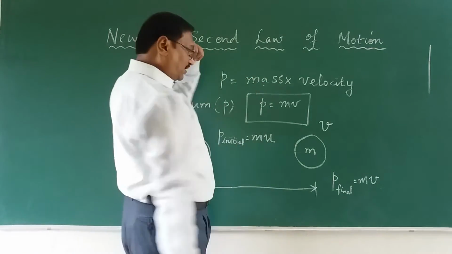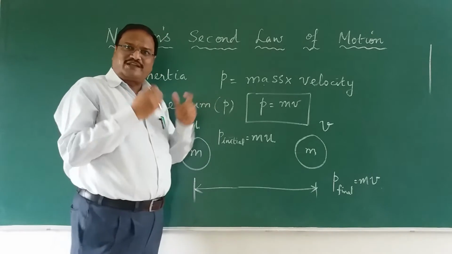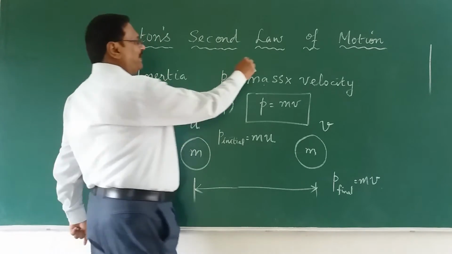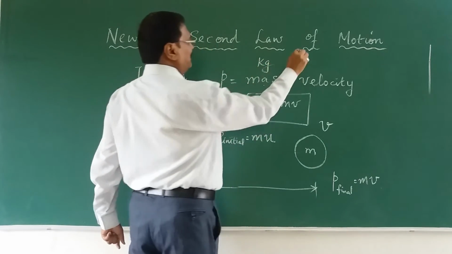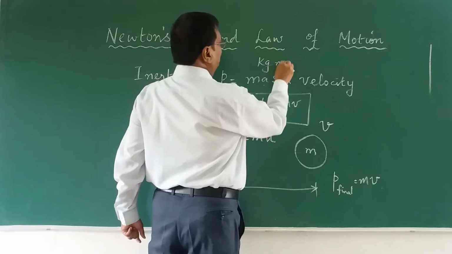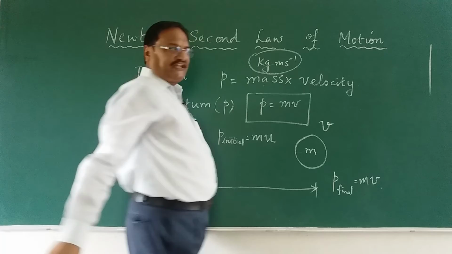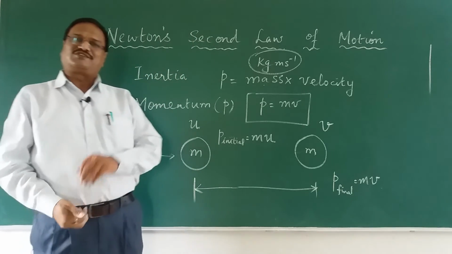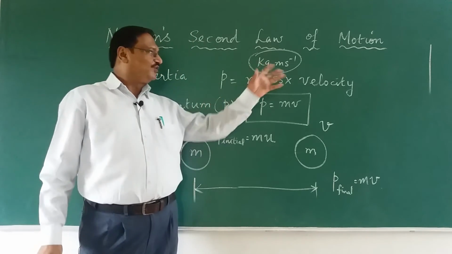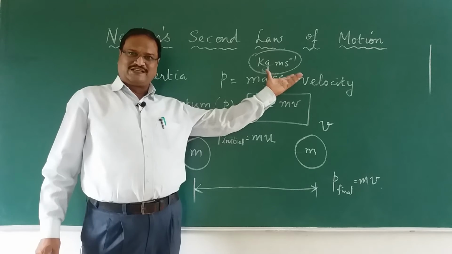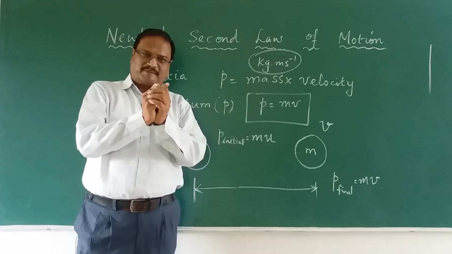Now, what is the unit of momentum? Tell me, what is the unit of mass? Mass is kilogram. And what is the unit of velocity? Meter per second. So, simply the unit is kg meter per second. Okay, you don't have a simple term for that. So, you keep it clear in your mind now.